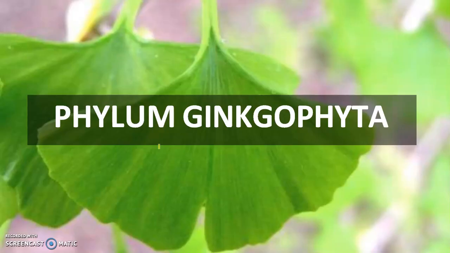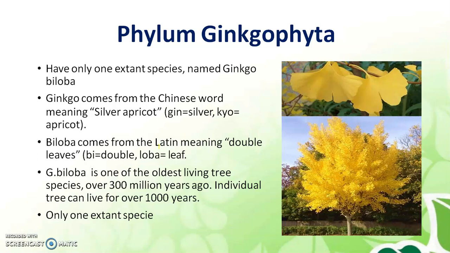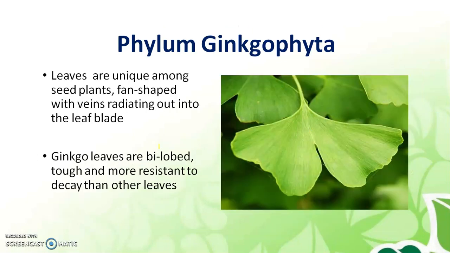Then the phylum Ginkgophyta. They have only one extant species named Ginkgo biloba. Ginkgo comes from the Chinese word meaning silver apricot. Biloba comes from the Latin meaning double leaves. One of the oldest living tree species, over 300 million years old. Individual trees can live for over 1000 years. Only one extinct species is there.